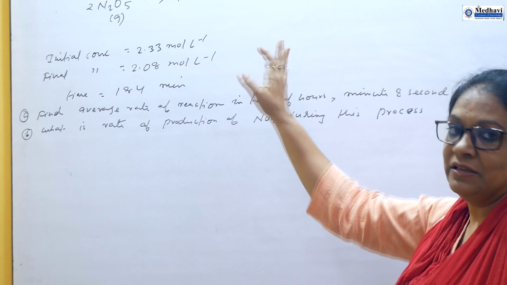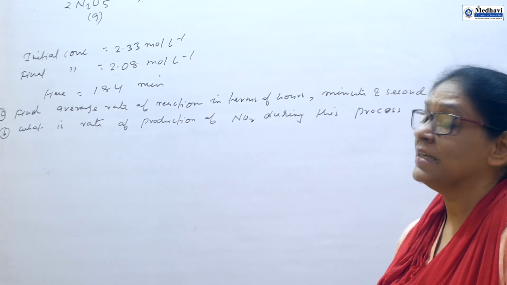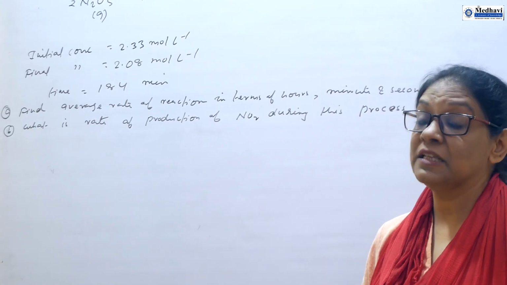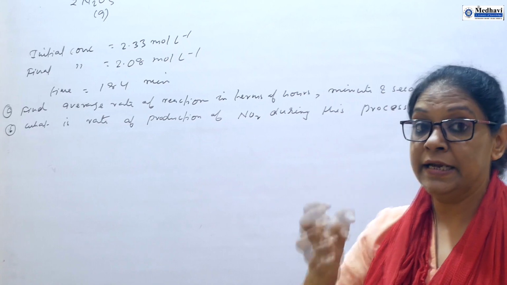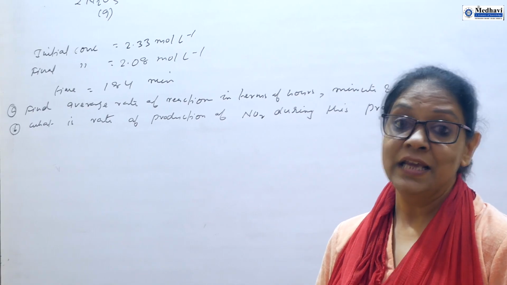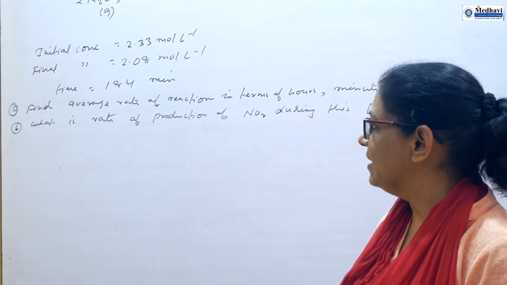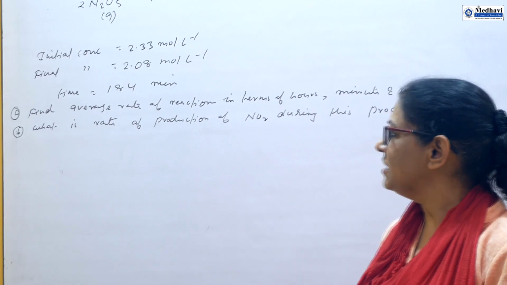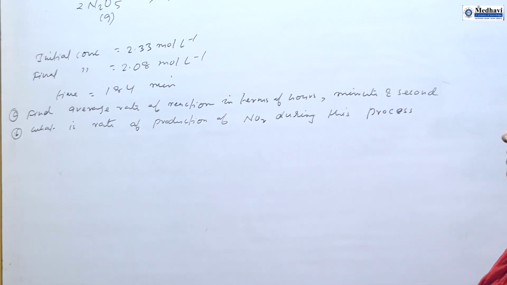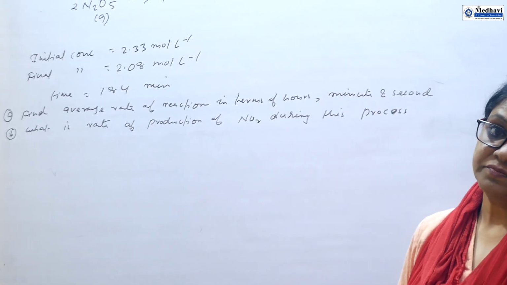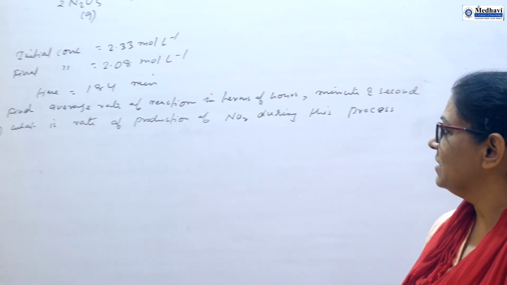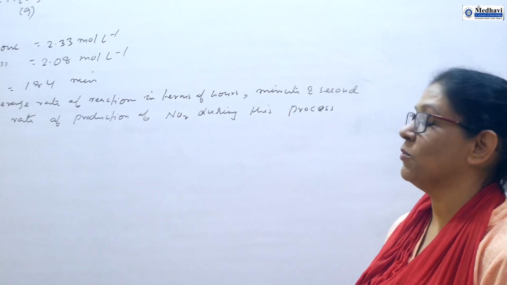As the reaction proceeds, reactant concentration decreases and product concentration increases. The time interval is given, 184 minutes. So find the average rate of reaction in minutes and seconds. The second part is: what is the rate of production of NO2 during this process?